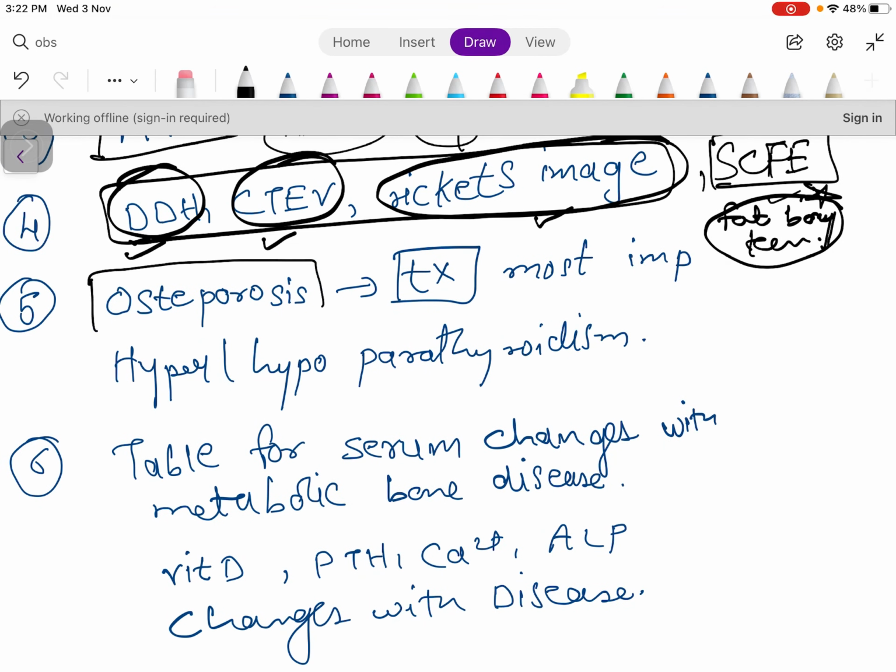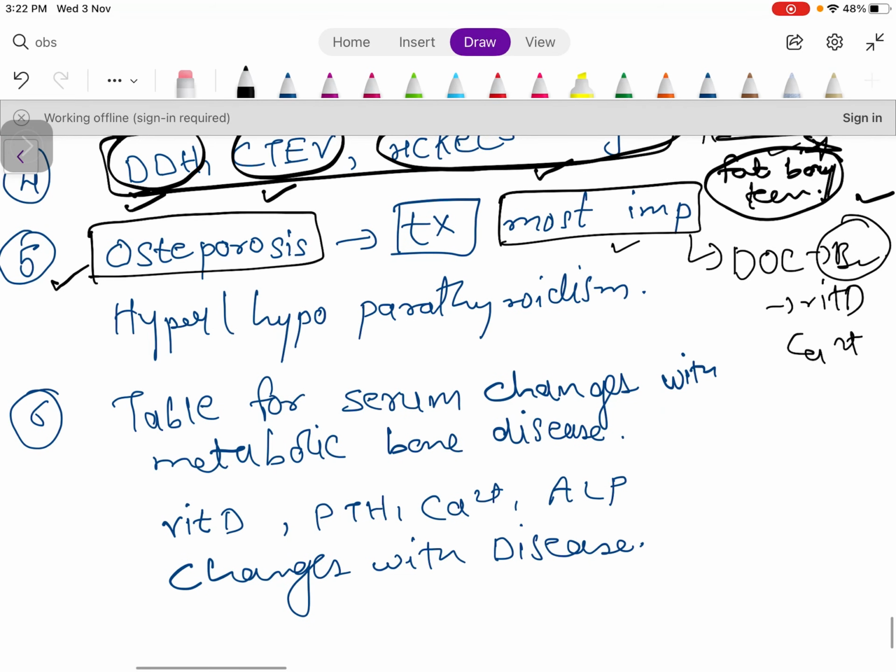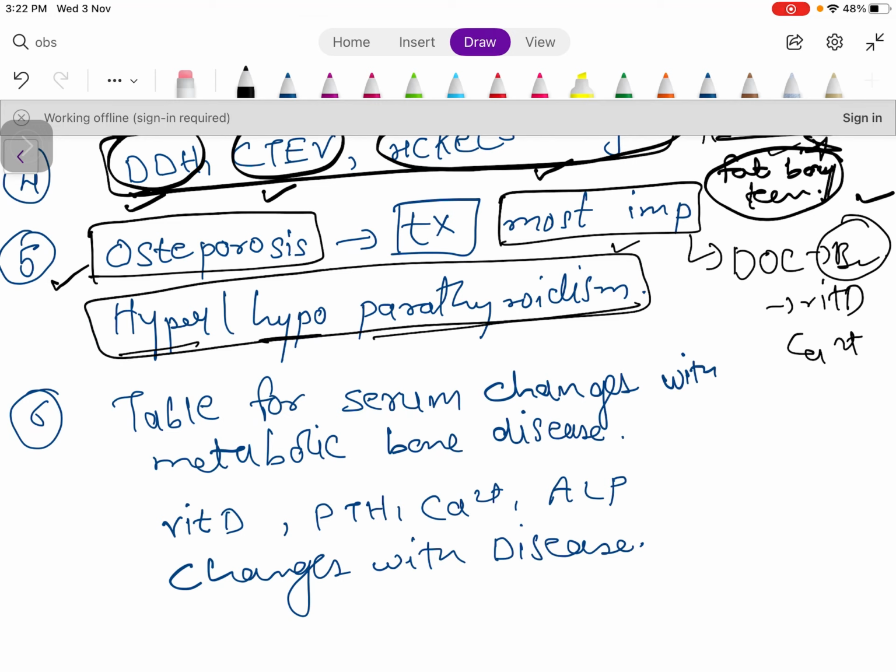Then the other is osteoporosis. Treatment is the most important one, so do the treatment part. We all know the drug of choice is bisphosphonates. Then we can give vitamin D, calcium and all that, but this is the drug of choice, so don't forget this. Then the other is hyper- and hypoparathyroidism, then Paget's if you want, and you can do this also.